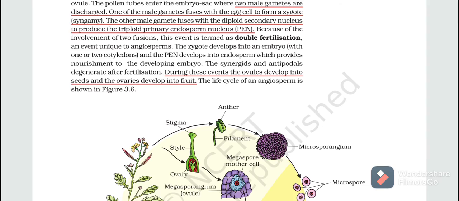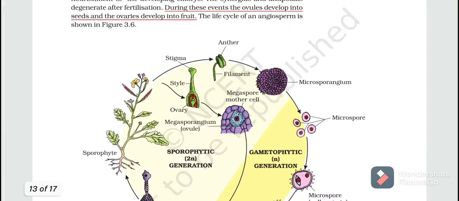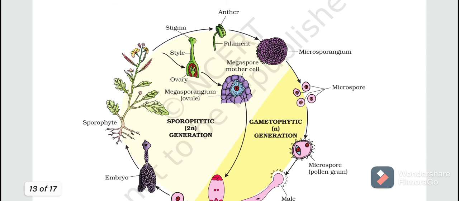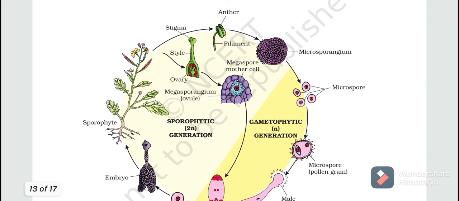So this is the life cycle of angiosperm. They have explained it very correctly here. This is the sporophyte, that means the normal angiosperm plant which we see. In the sporophyte we have special structures called flowers. In flowers we have both the anther and the female part, which has three structures: the stigma, style and ovary.